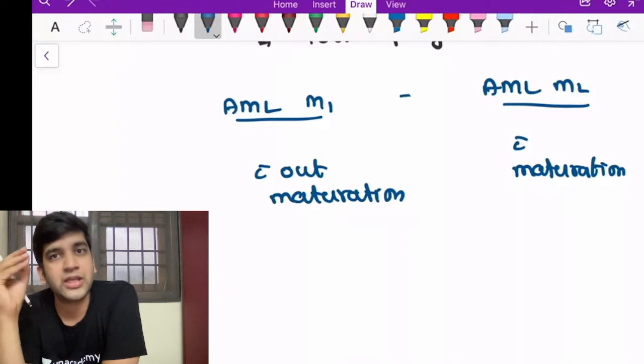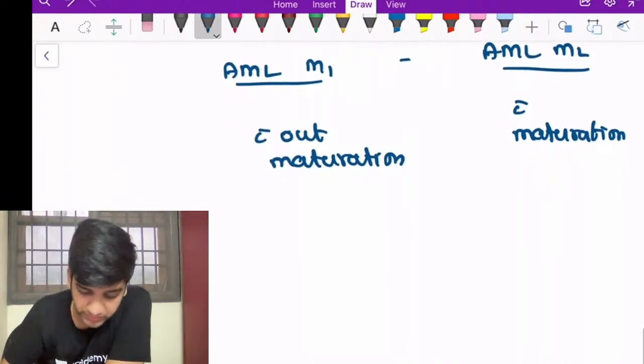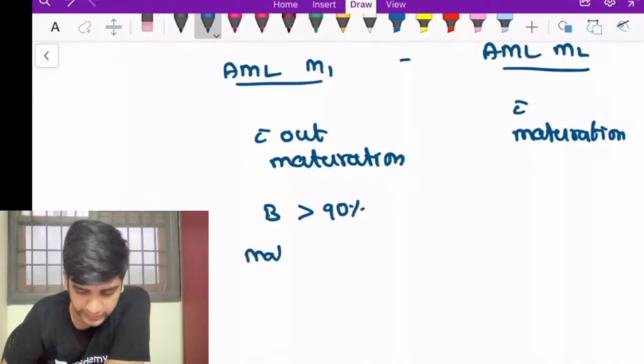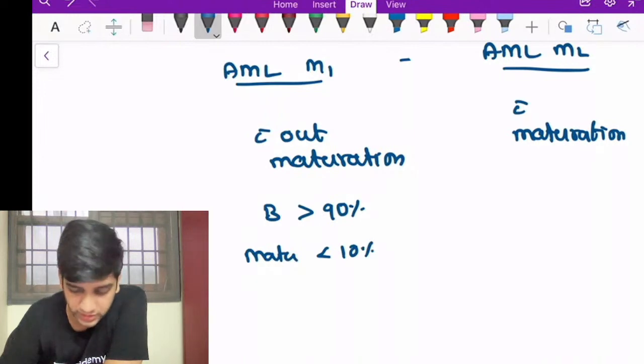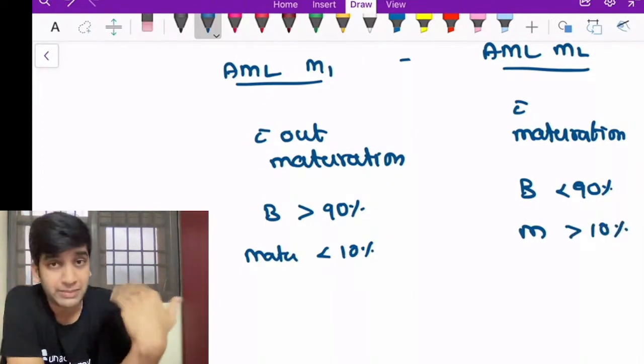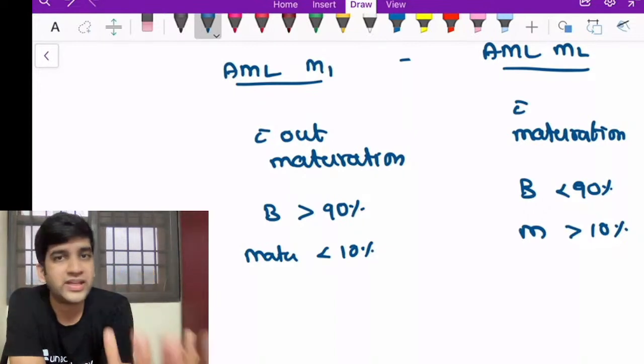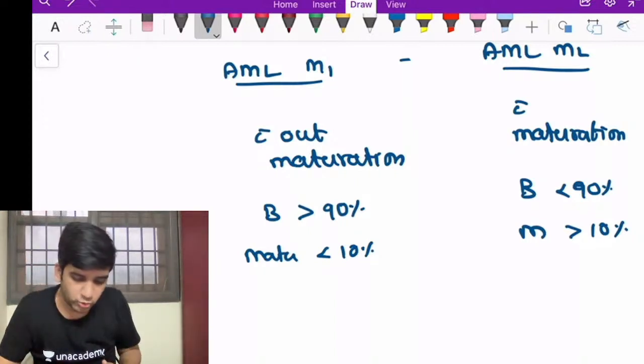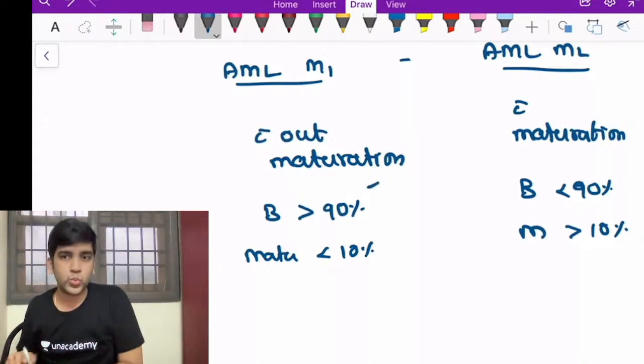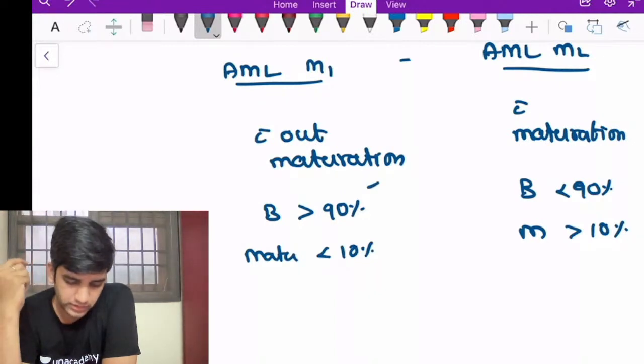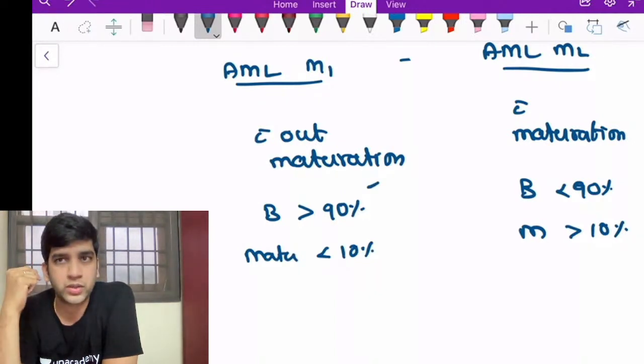When I say without maturation, the amount of blast is more in AML M1, which means the blast is going to be greater than 90%, and the mature lineage will be less than 10%. Here in AML M2 my amount of blast is less than 90% and the mature lineage is more than 10%, which means in AML M2 I can say that the blast percentage can be even 25%. Mature lineage can be the rest of it, 75%, right? It's less than 90 here, but there it is more than 90. When these are true, of these two, which do you think will have a high tumor load? AML M1 or M2? Which will have a high tumor load?